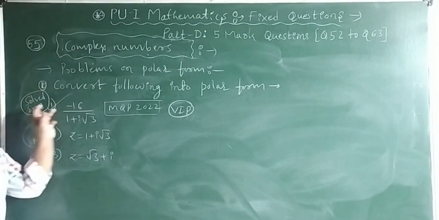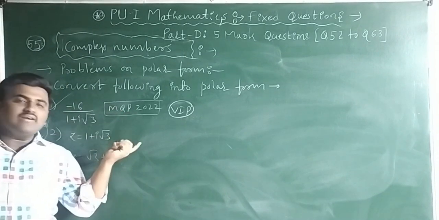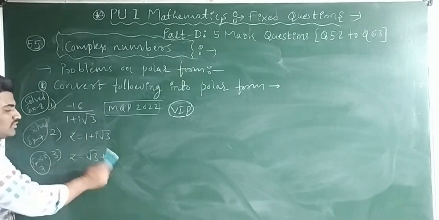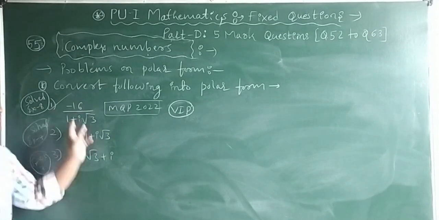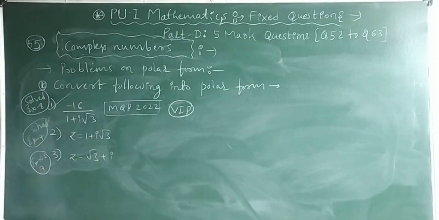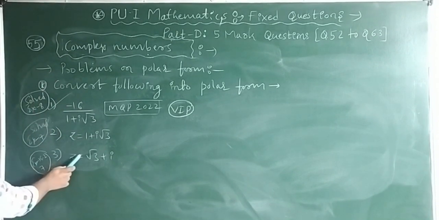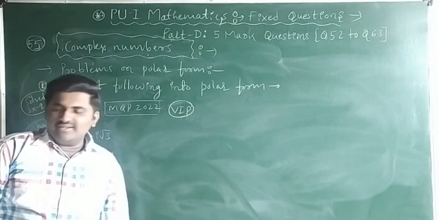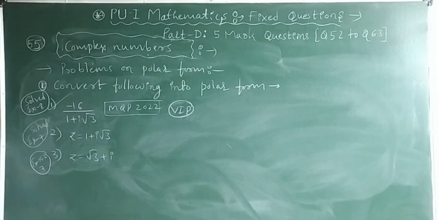Example 8 is this question. And if you want to take more, you can take z is equal to 1 plus i root 3, and z is equal to root 3 plus i also. Just along with this, you can do it. This is there in solved example number 7. It is also solved only. This is there in exercise 5.27, question number 7. Following my point, if you want to take a screenshot, you can take it, guys.